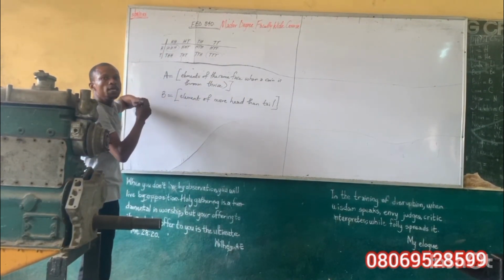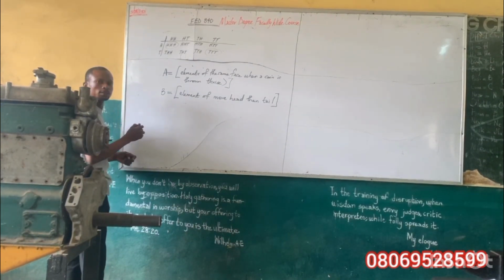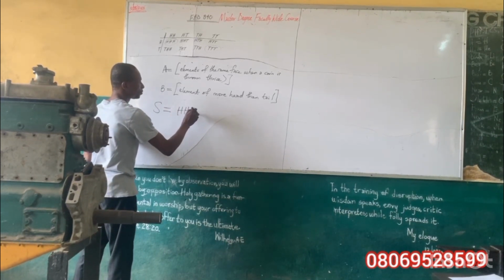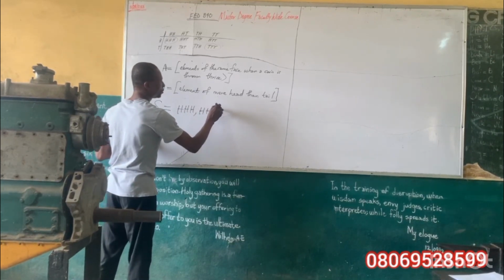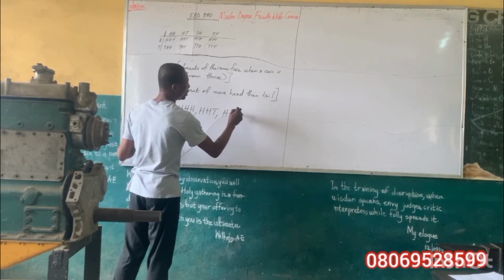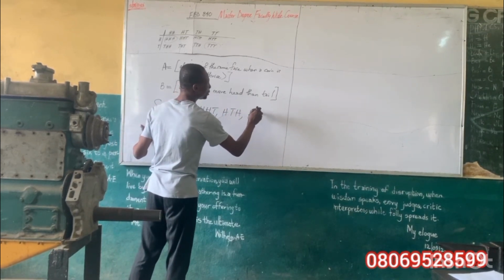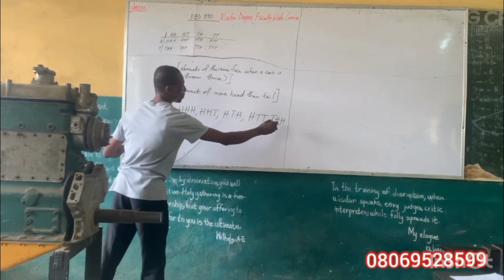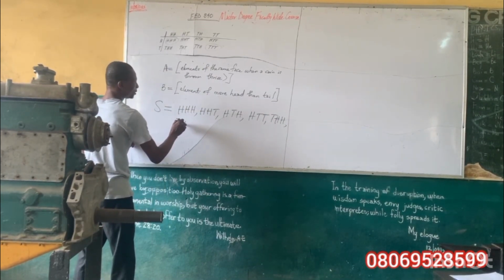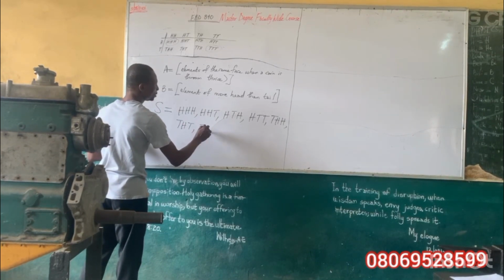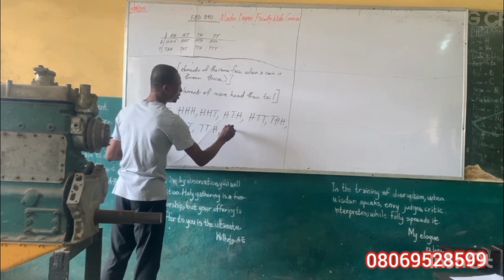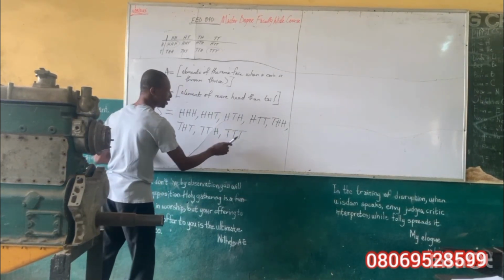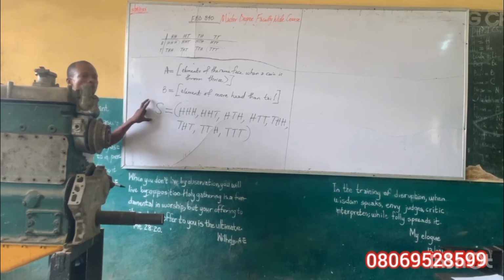And this table will be our sample space as S. The sample space is: H, H, H; H, H, T; H, T, H; H, T, T, meaning head, tail, tail; T, H, H; T, H, T; T, T, H; and T, T, T. If we count, we have 1, 2, 3, 4, 5, 6, 7, 8. We have 8 elements in the sample space.